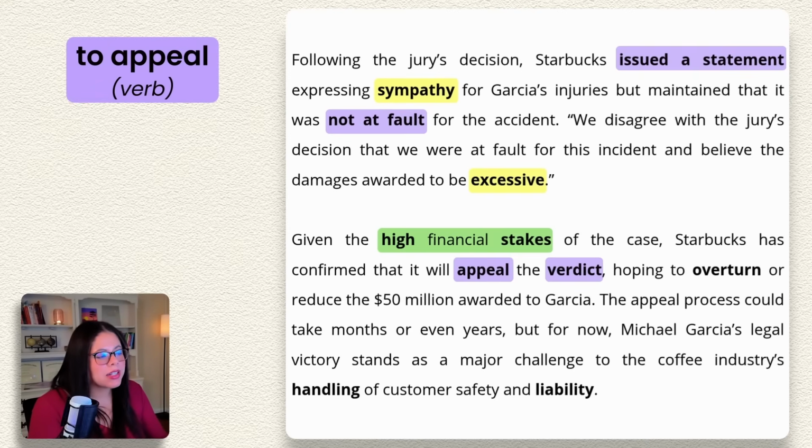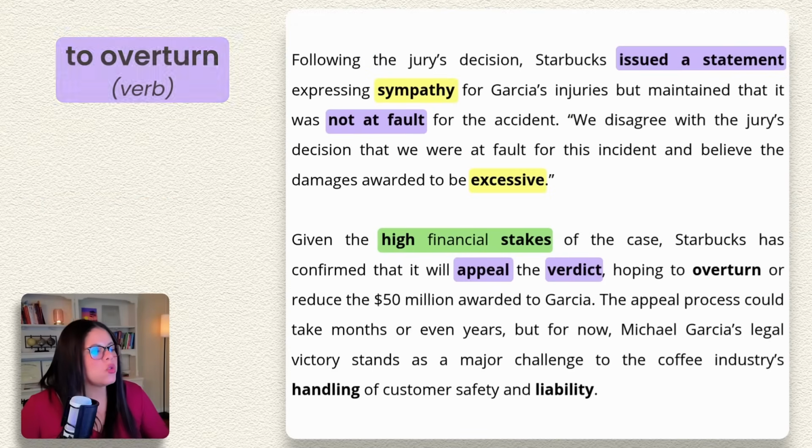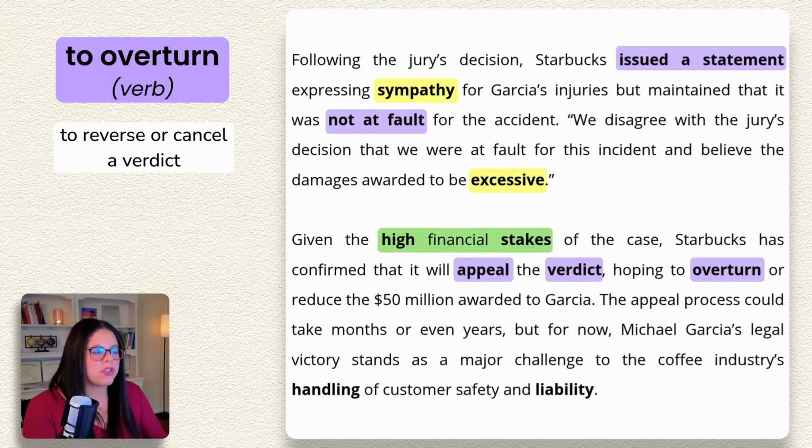So in a legal context, to appeal something is to make a formal request to a higher court to review and change the decision made by a lower court. And this especially happens when one person or organization believes that the original decision was incorrect or maybe excessive. To overturn. This is a verb. Legally, this means to officially reverse or cancel a decision or a verdict, okay? So that is to overturn something.